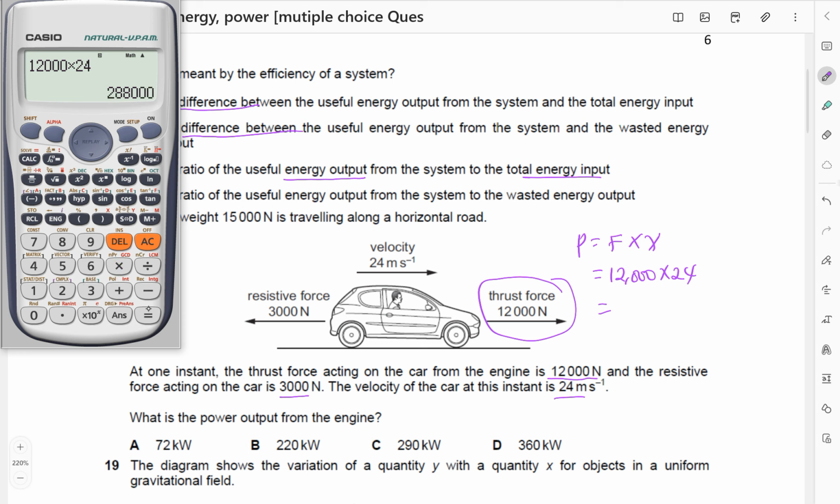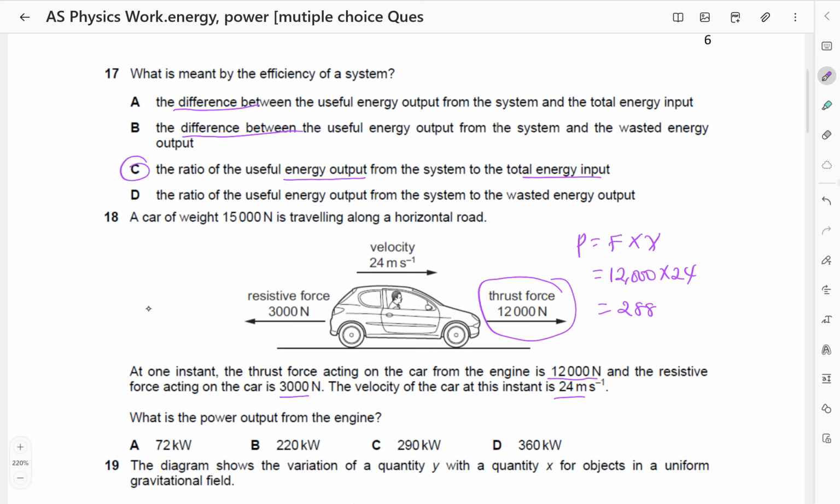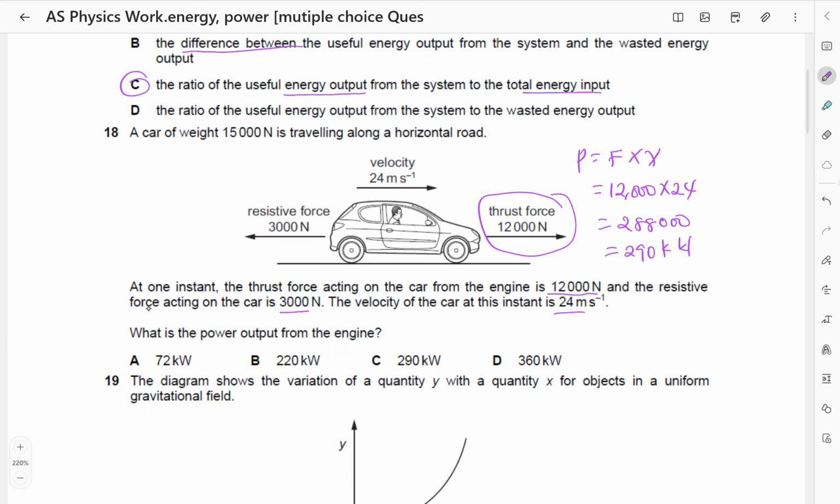It is not the weight. We don't use the weight, we don't use friction, but we use the total force needed to move the car forward. So this is 288,000, which gives us approximately 290 kilowatts. So the answer is going to be C.